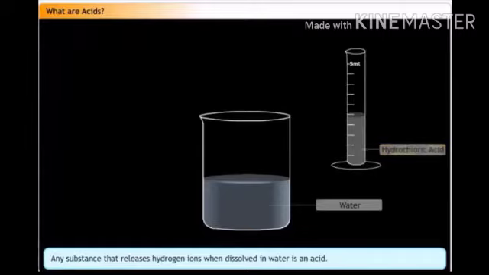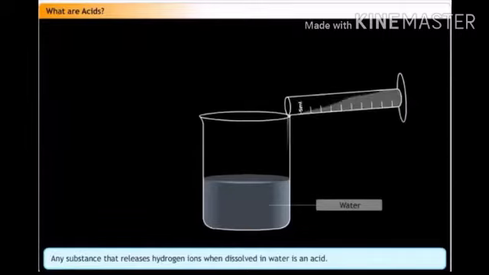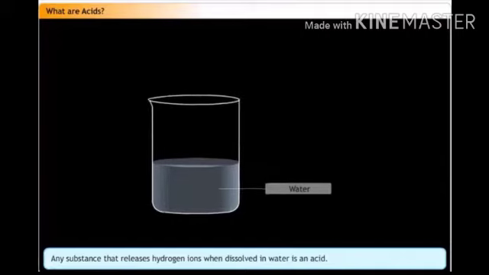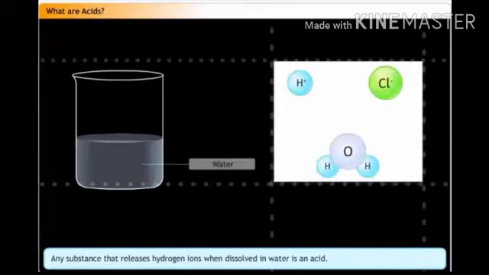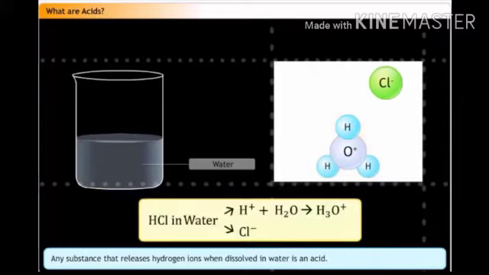For example, when hydrochloric acid is dissolved in water, it liberates hydrogen ions and chloride ions. Hydrogen ions combine with water molecules to form hydronium ions.